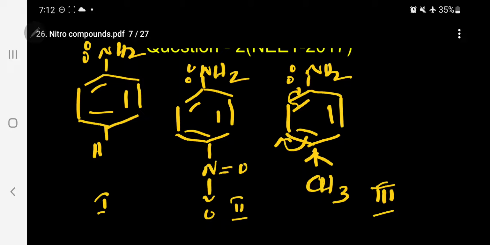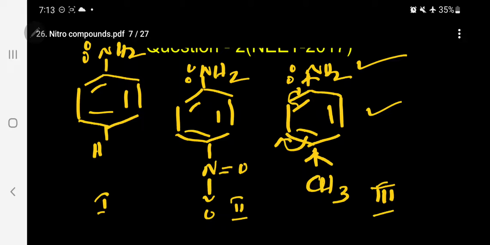So what is happening now? Electron density around nitrogen increases in the third case. When electron density increases, basicity increases. So this is number one. Kindly follow. This is number one.